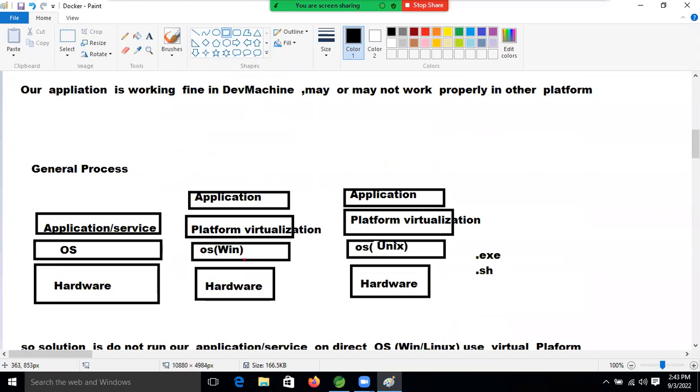What is the Windows extension? Whatever files we are writing, our Windows is understanding them in .exe, and Linux or Unix in .sh.